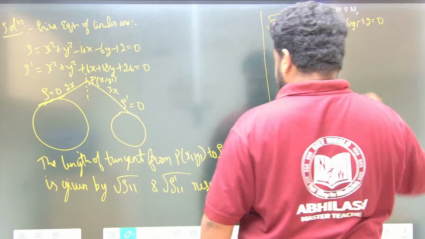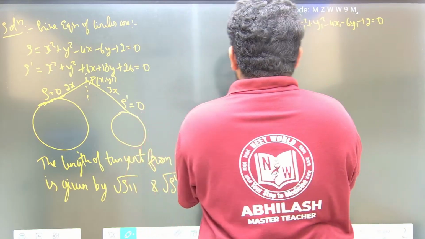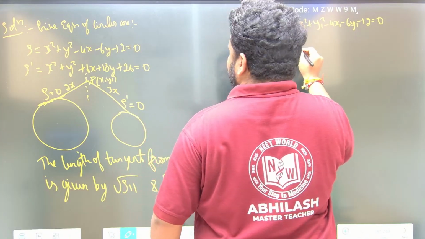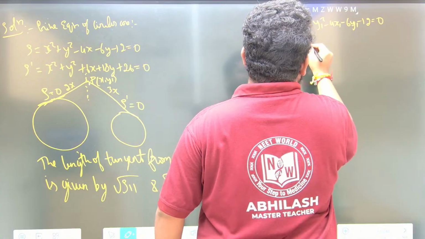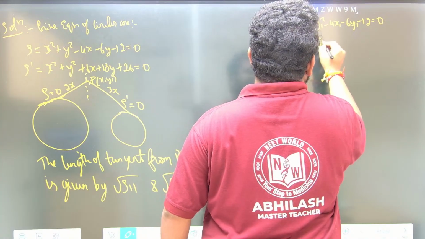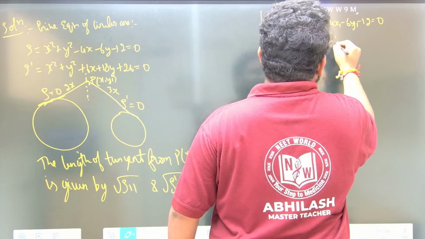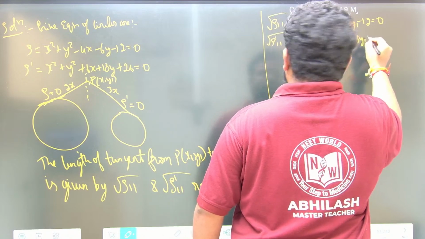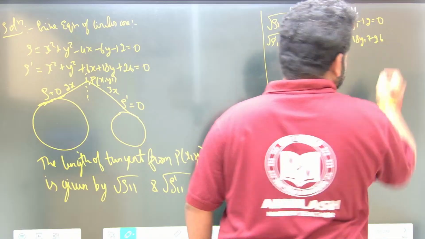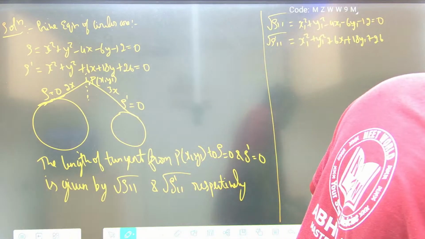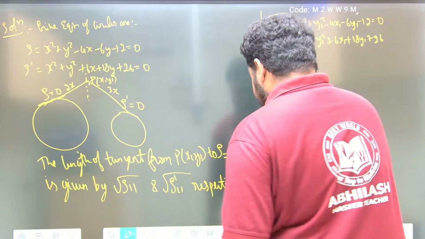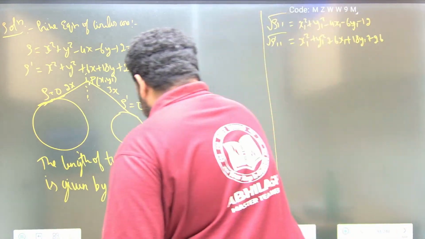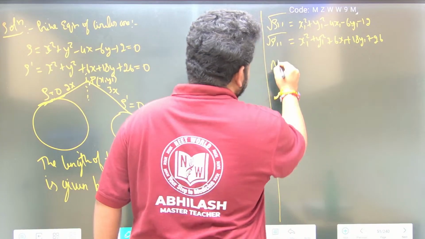And square root of S dash 11, I should write as x1 square plus y1 square plus 6x1 plus 18y1 plus 26. This should not be equal to 0 because this is length. This is not the equation. This is length.